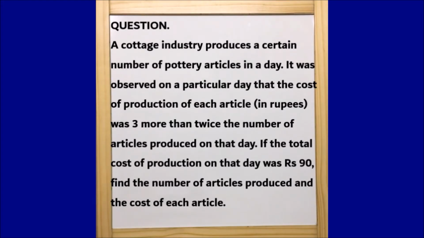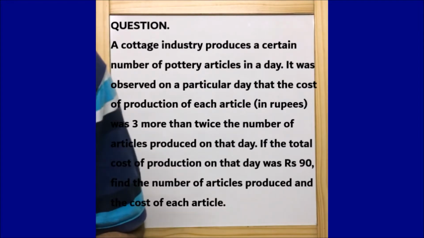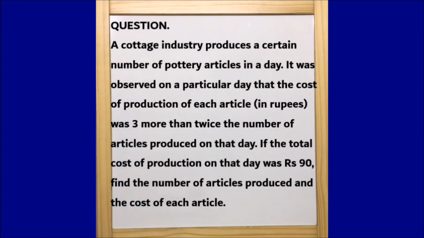but we need to first of all understand the question, and then we can move in a positive direction and find the answer. So let us note down what is being given in the question. A cottage industry produces a certain number of pottery articles in a day. So it is given that the cottage industry produces a certain number of articles in a day.